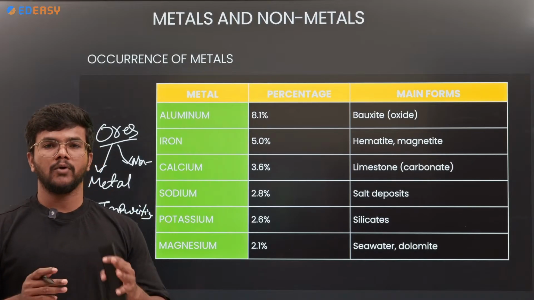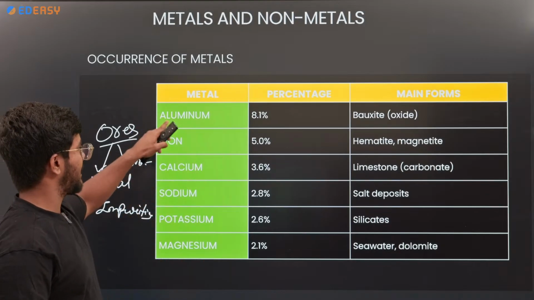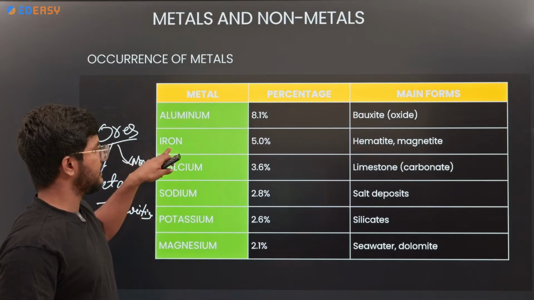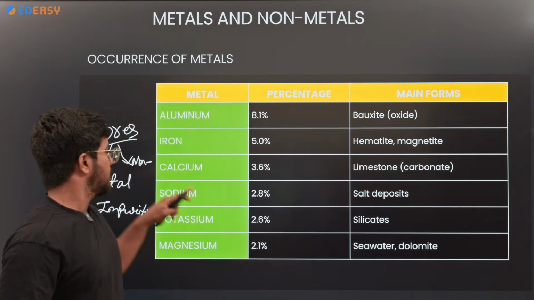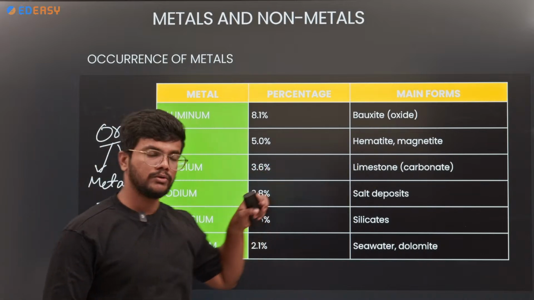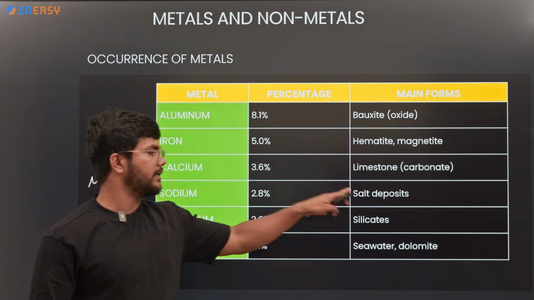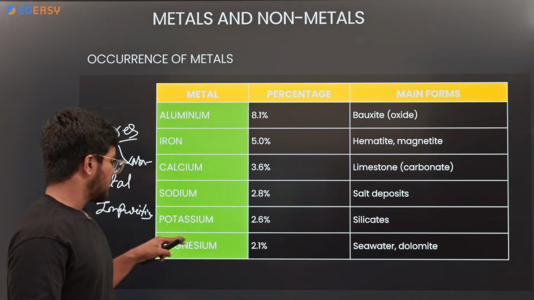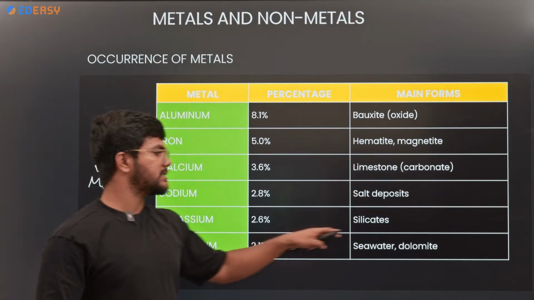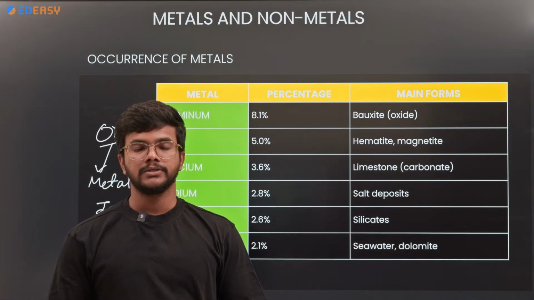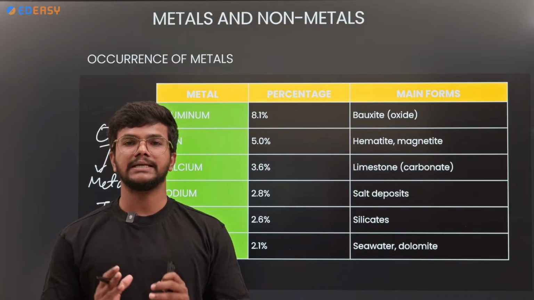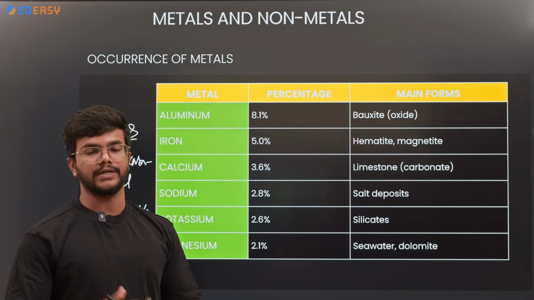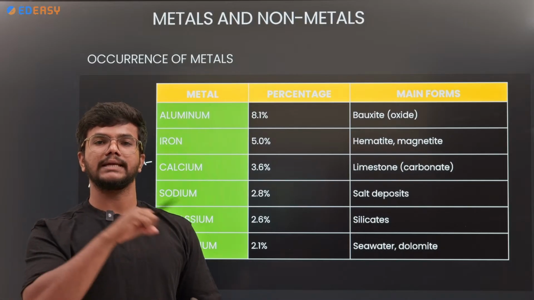The names of the ores for such metals: aluminum ore is bauxite, an oxide; iron is hematite or magnetite. Calcium can be found in limestone as carbonate. Sodium can be found in salt deposits, and potassium also in silicates or salt deposits. Magnesium can be found in sea water or dolomite. So these are the ores which contain the metals that we want for daily life activities. Here we want to extract these metals from the ores.